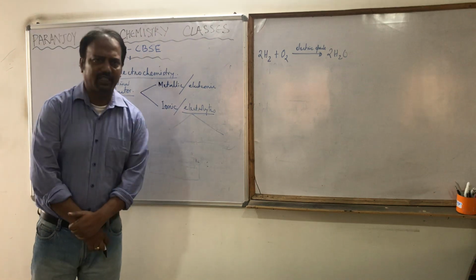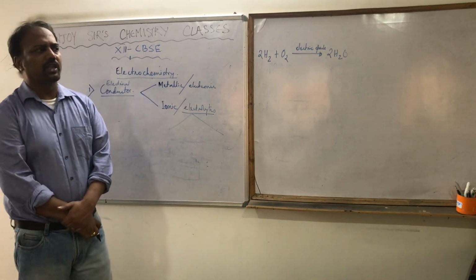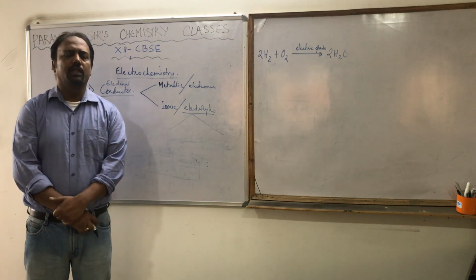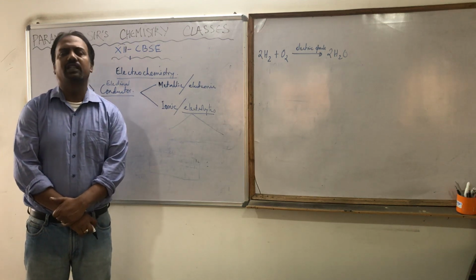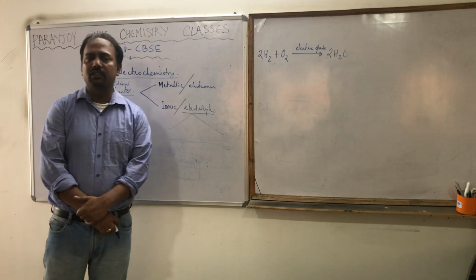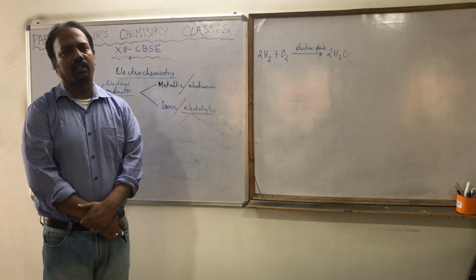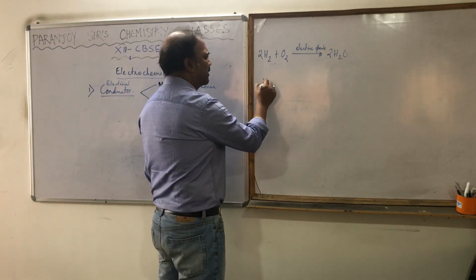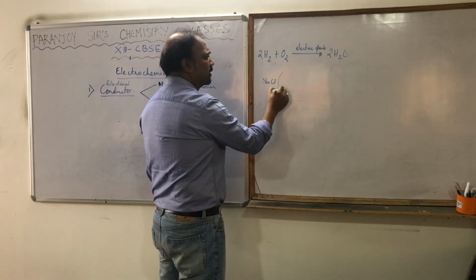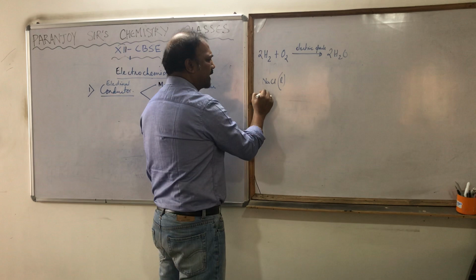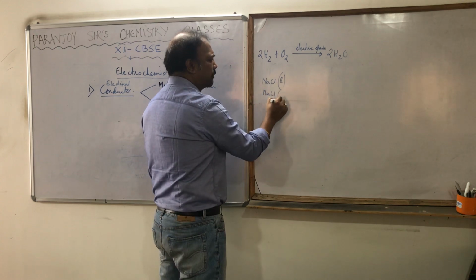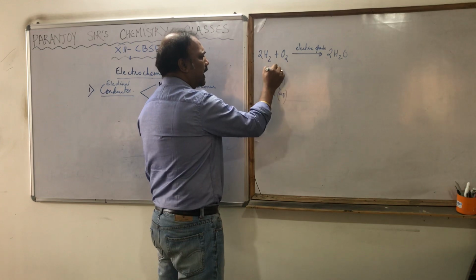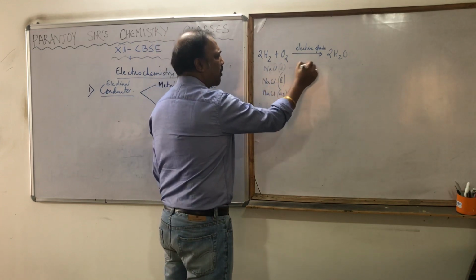Electrolytes are the substances, the chemicals, which are dissociated, meaning broken down into positive and negative ions, either in the molten state or in the aqueous solution state. For example, NaCl liquid or NaCl aqueous are electrolytes. Certainly not NaCl solid. That's not an electrolyte.